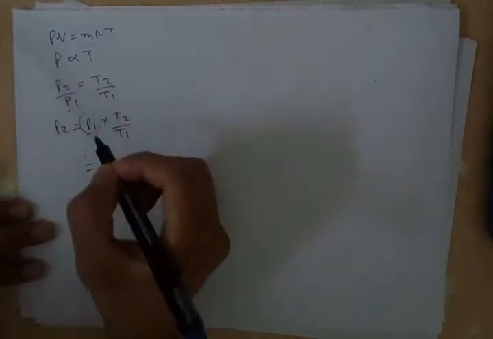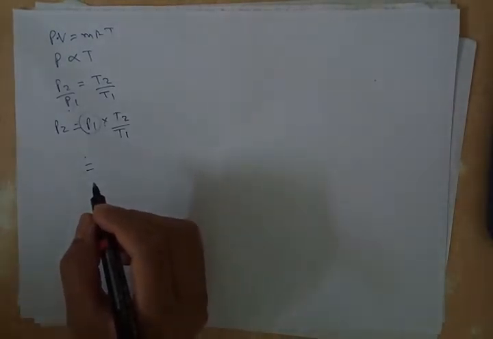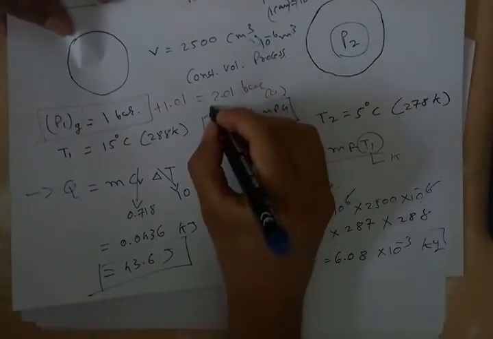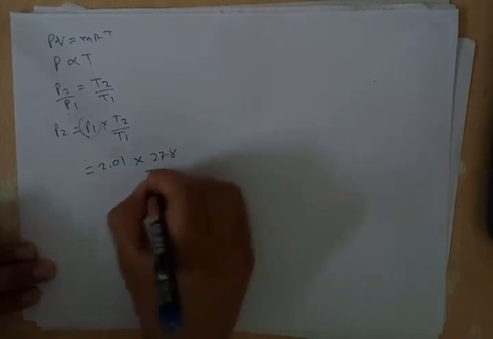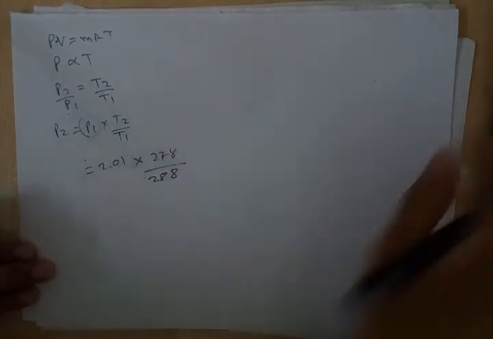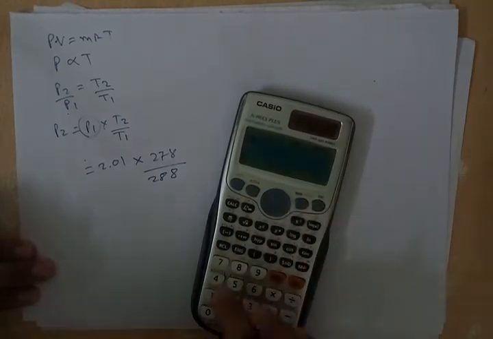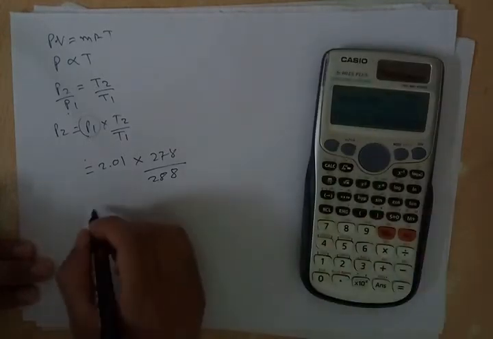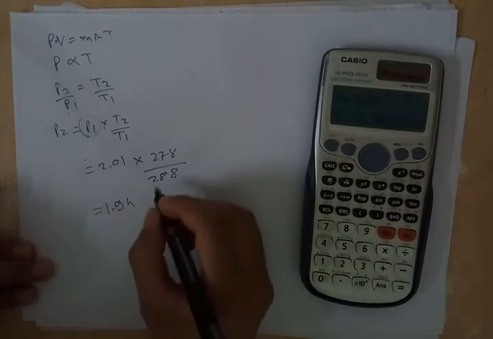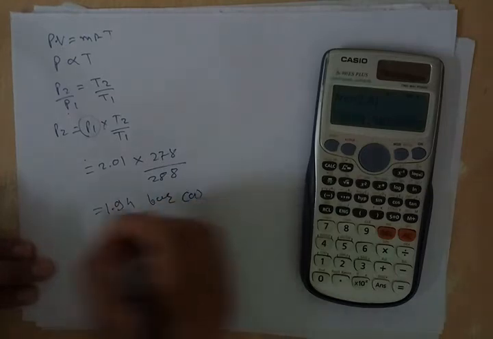P1 in terms of absolute pressure is 2.01 bar, times T2 equal to 278 and T1 equal to 288. So 278 by 288 times 2.01 is 1.94 bar absolute pressure.